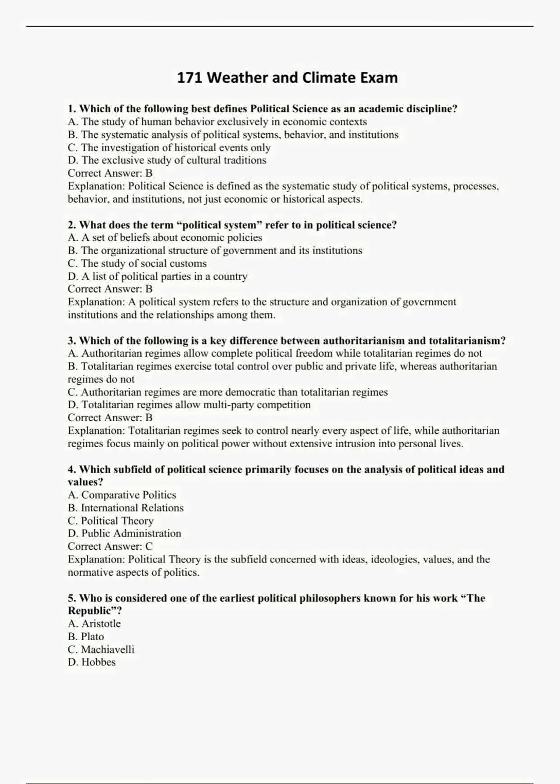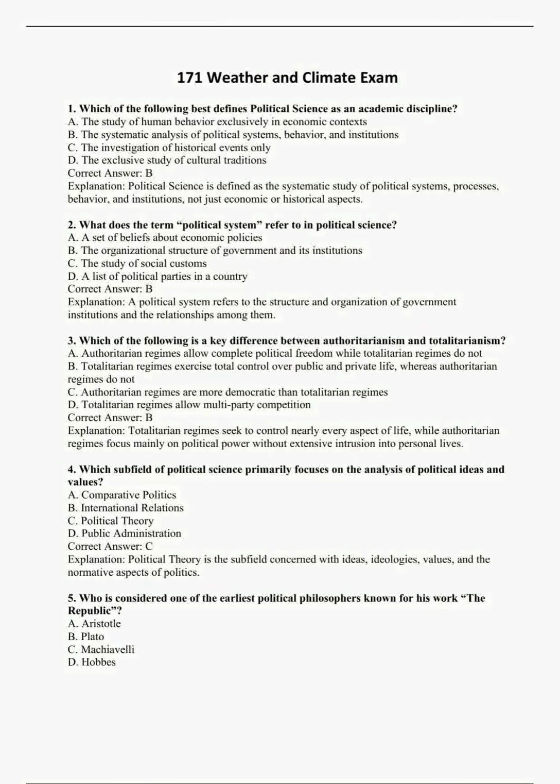2. What does the term political system refer to in political science? A. A set of beliefs about economic policies. B. The organizational structure of government and its institutions. C. The study of social customs. D. A list of political parties in a country. Correct answer, B. Explanation. A political system refers to the structure and organization of government, institutions, and the relationships among them.